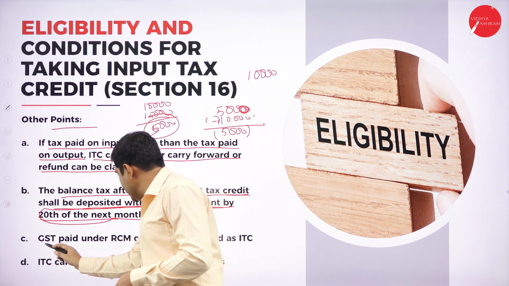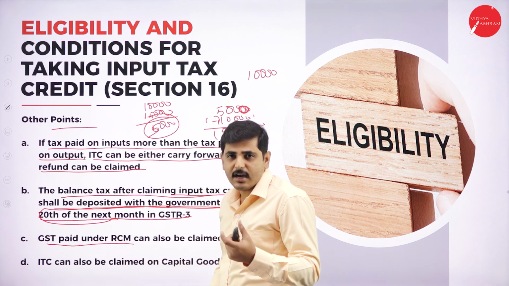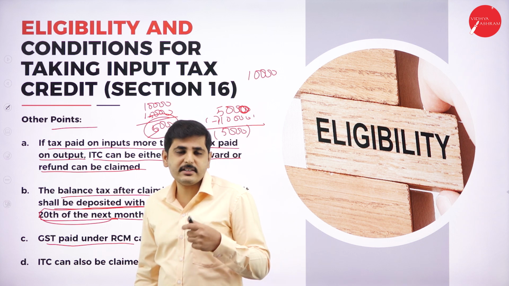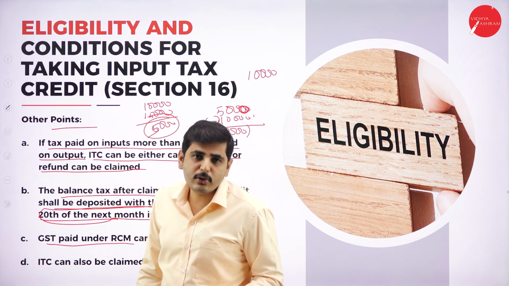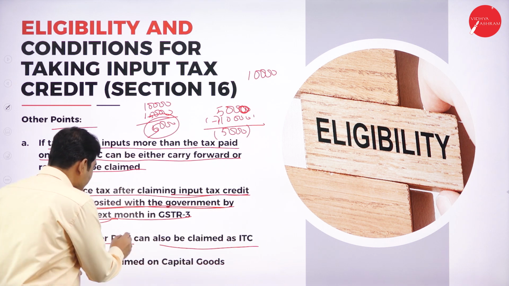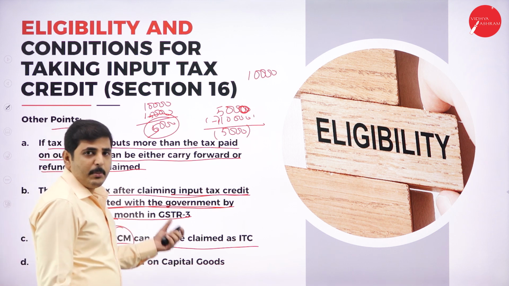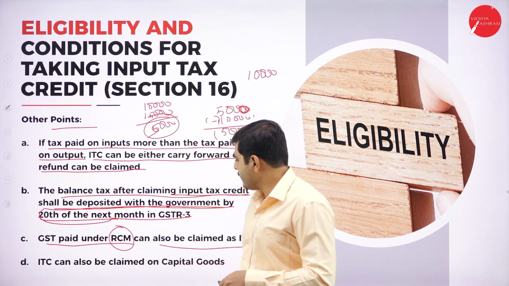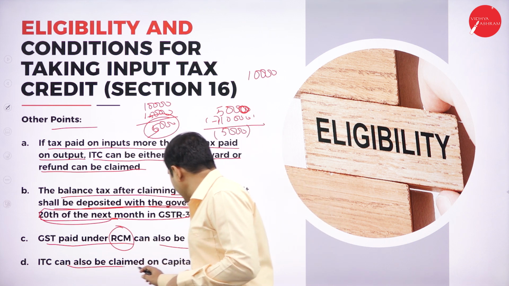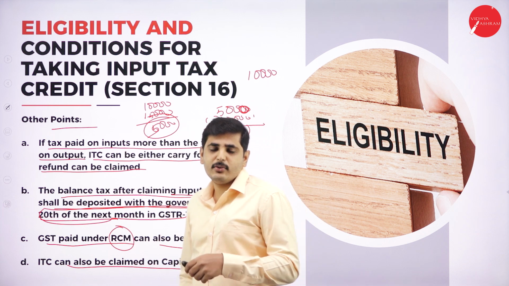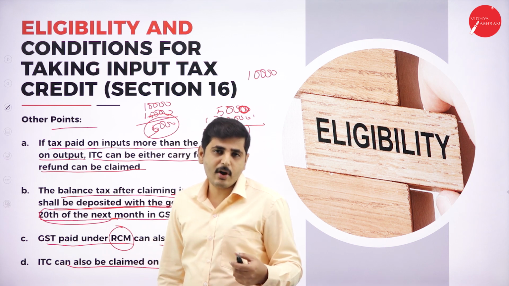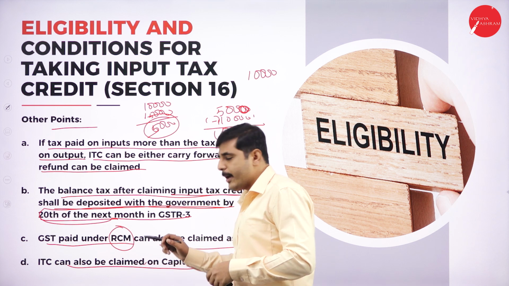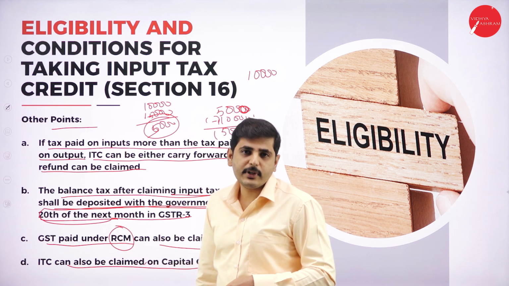Next one, GST paid under the RCM, reverse charge mechanism, can also be claimed as ITC. What is the reverse charge mechanism? If you sold the goods or purchased the goods on the basis of reverse charge mechanism, in that particular supply you can also claim ITC, input tax credit. Next one, ITC can also be claimed on capital goods. Capital goods means machinery or any other products used for the production of goods. So for capital goods also we can claim input tax credit.